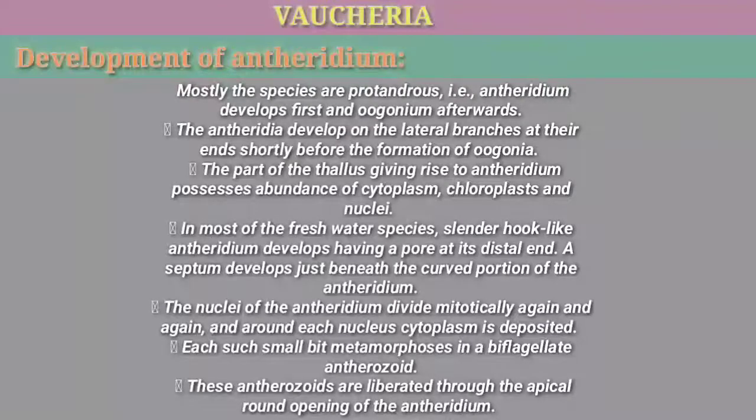A septum develops just beneath the curved portion of the antheridium. The nuclei of the antheridium divide mitotically again and again, and around each nucleus cytoplasm is deposited. Each such small bit metamorphoses into a biflagellate antherozoid. These antherozoids are liberated through the apical round opening of the antheridium.